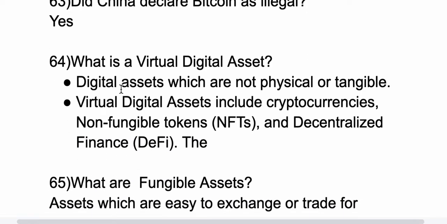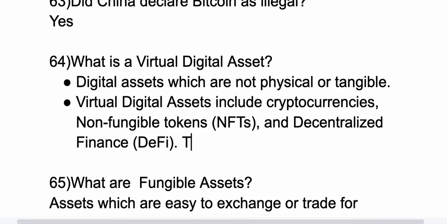64th question, what is virtual digital assets? So the digital assets which are not physical or tangible, and the virtual, so here digital assets means which are digital, that means which are not physical or tangible. Now virtual digital assets includes cryptocurrencies, non-fungible tokens and decentralized finance.